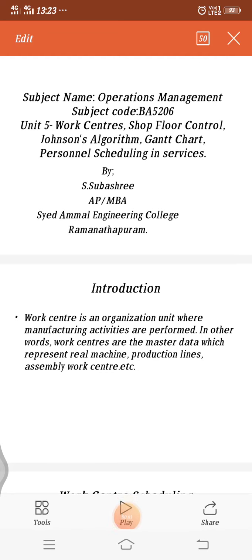Good morning, students. Now we are going to see the fifth unit. In that we are going to see what is work center, shop floor control, Johnson's algorithm, Gantt chart, and personnel scheduling in service. These are all the topics we are going to see. In that, first is work center.